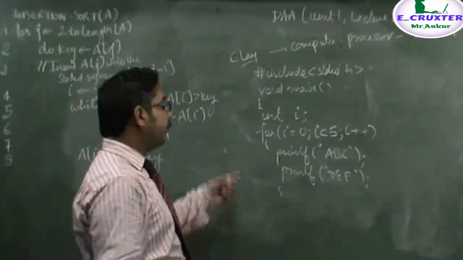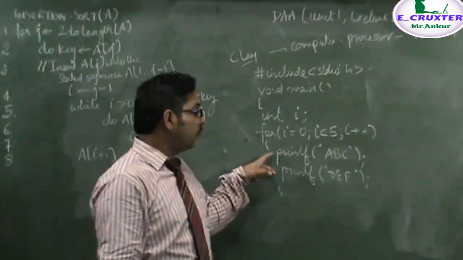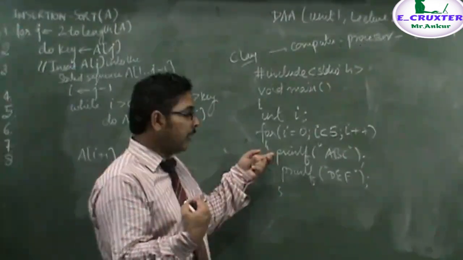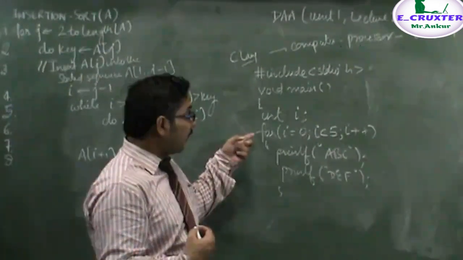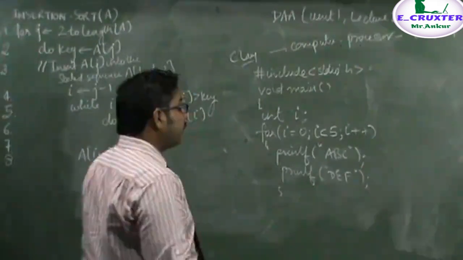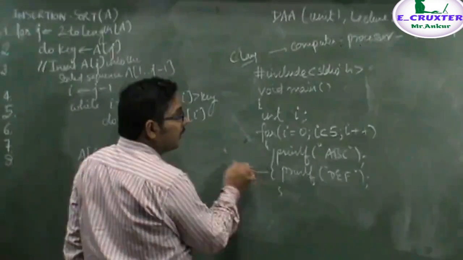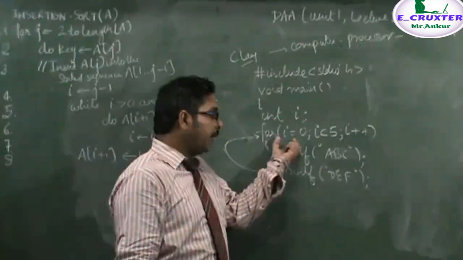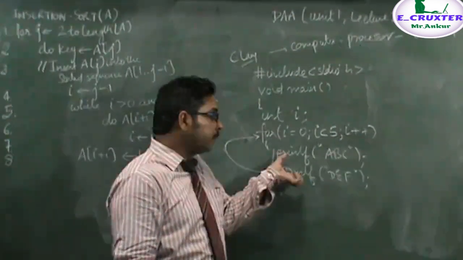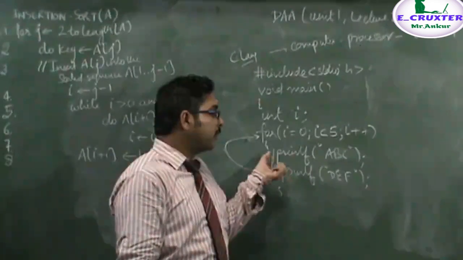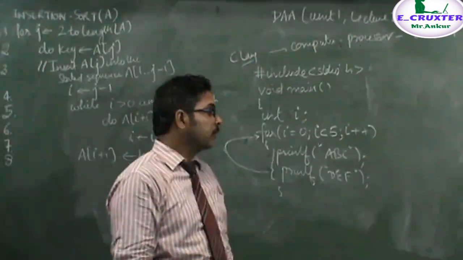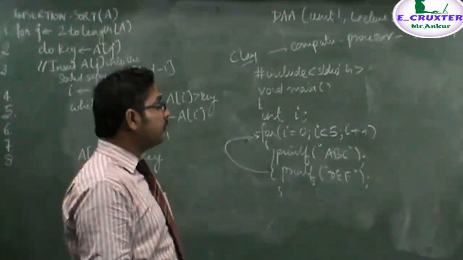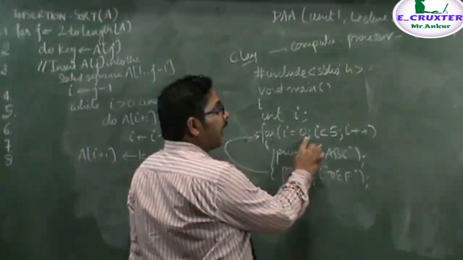Note that in the earlier program there was no for loop, hence these statements were executing only one time. That is, one time this statement was executed, then it was never executed. But now you see that when I have used the for loop here, these two statements are completely dependent upon the for loop. That means how many times this for loop is executed, that many times these printf statements will be executing. Now if you see how many times this for loop will be executing, you will notice that this loop is starting from 0 and moving less than 5.